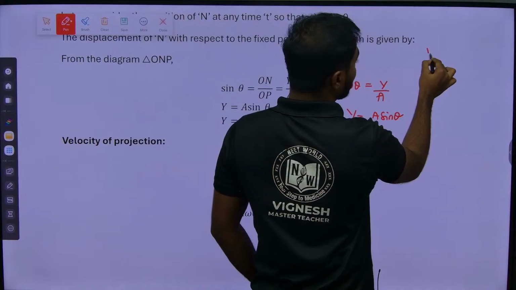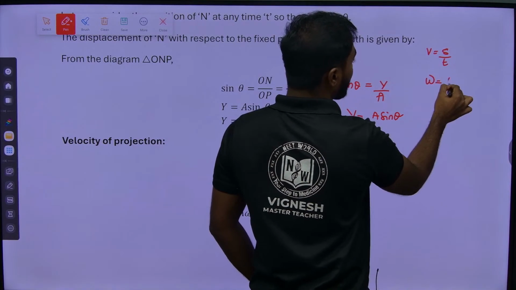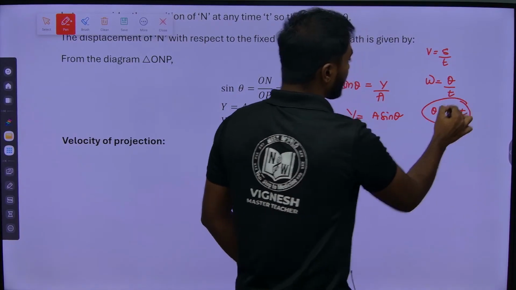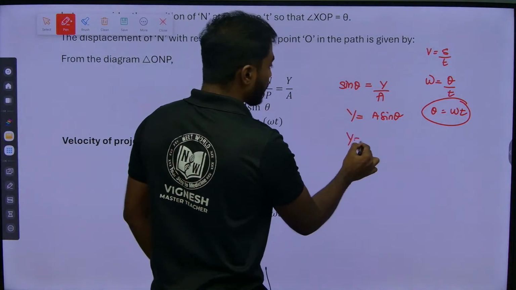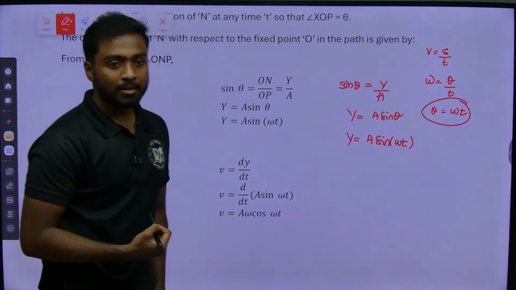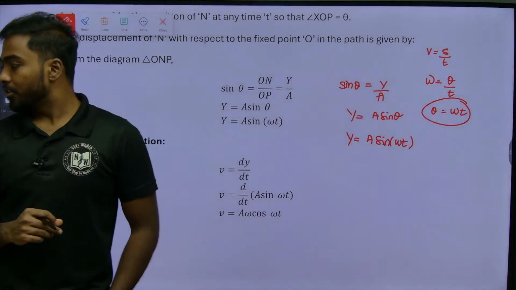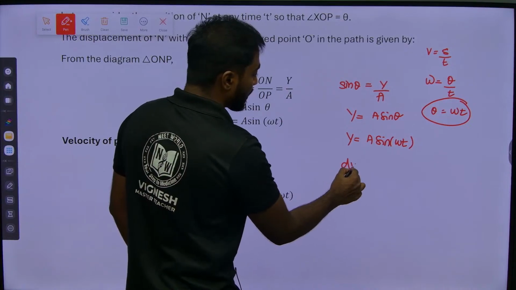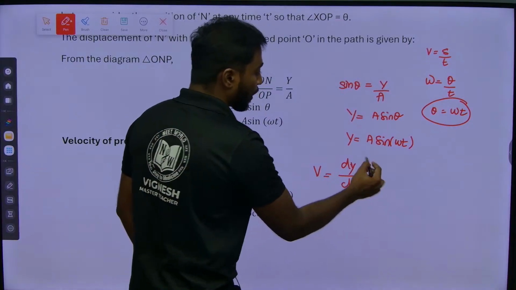We know that velocity is equal to displacement by time, so angular velocity will be equal to angular displacement by time. So theta will be equal to omega t. Then y will be equal to A sin of omega t. So this is my displacement. Now if I want velocity, dy by dt will be the velocity. So how do we need to differentiate?